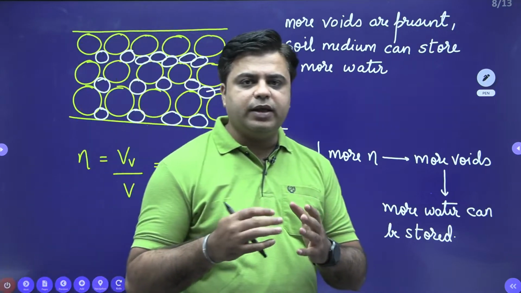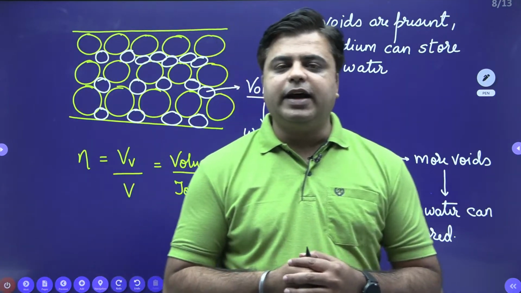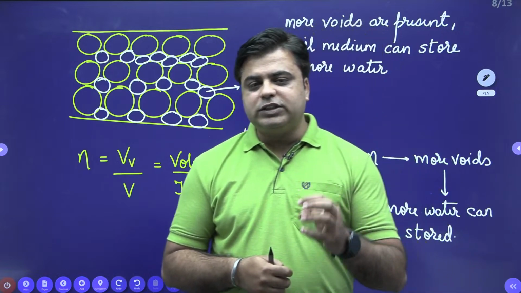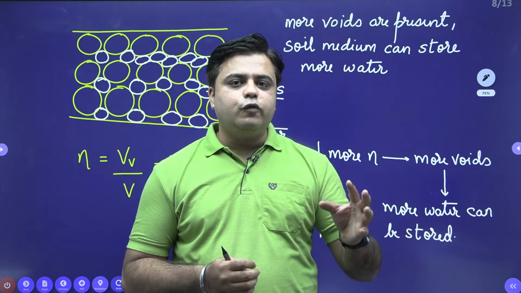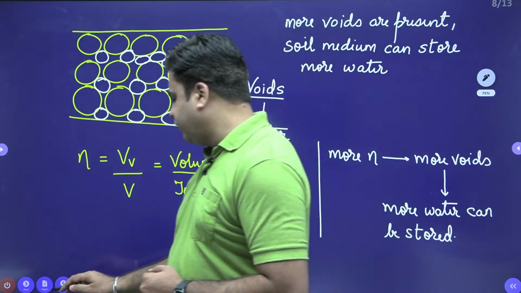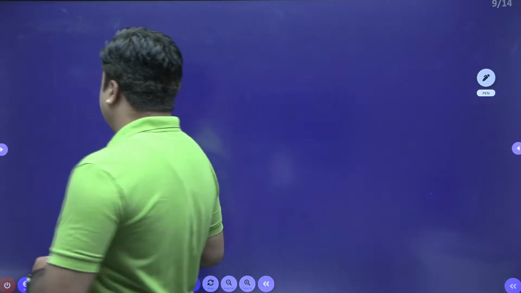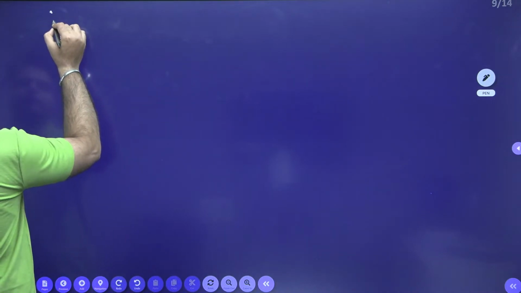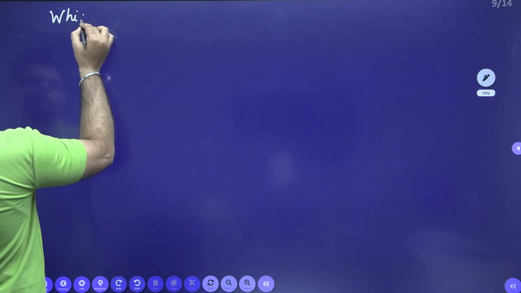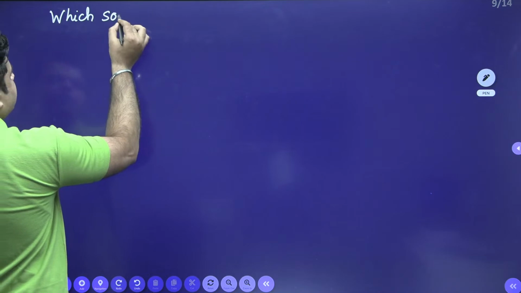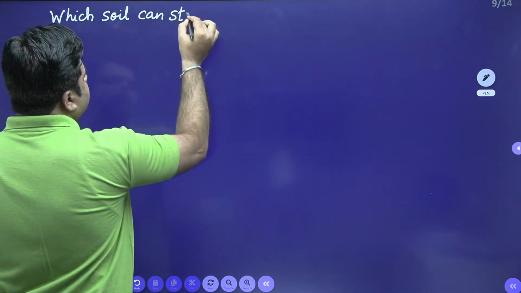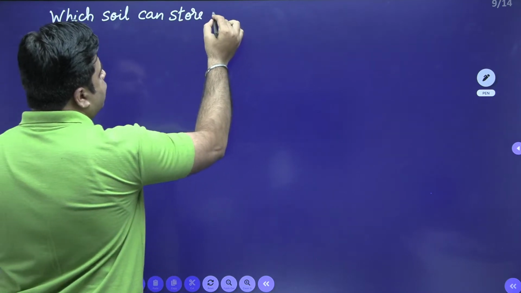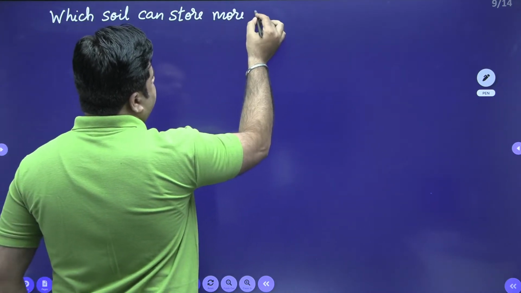Okay, now from here a question comes, and that question is, which soil can store more water? Coarse grained soil or fine grained soil? Again, one of the favorite statements for GATE.